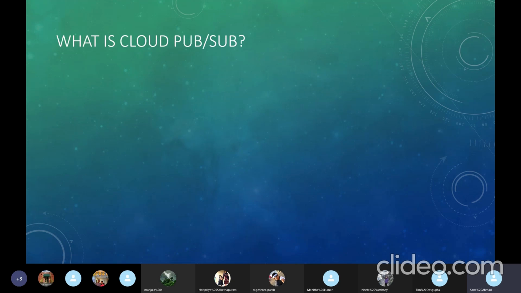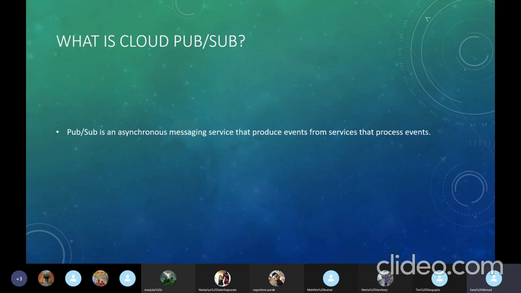So now let's see what Cloud PubSub is, the definition. PubSub is an asynchronous messaging service, as we understood, that produces events from services that process events.